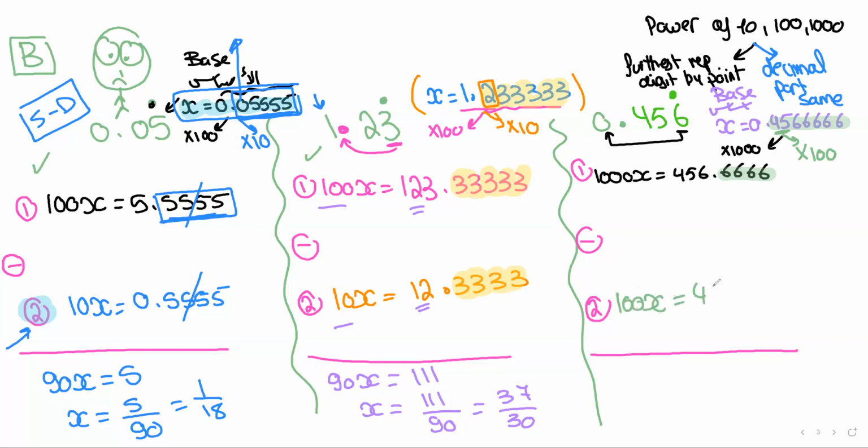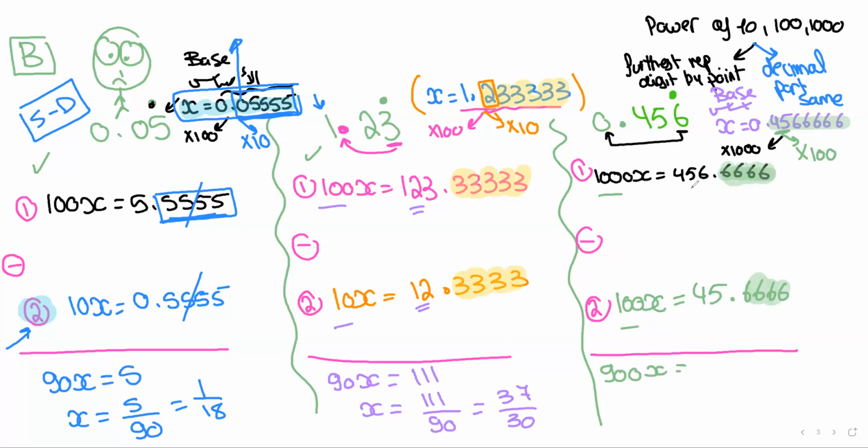100 times the decimal is going to be 45.6666. And as we agreed, guys, it's very important that the decimal parts are the same, because it will be much easier for you to solve. Now we subtract: 1,000 minus 100 is 900. I have a problem with mental skills, imagine.